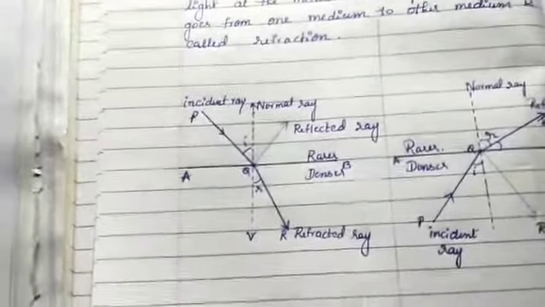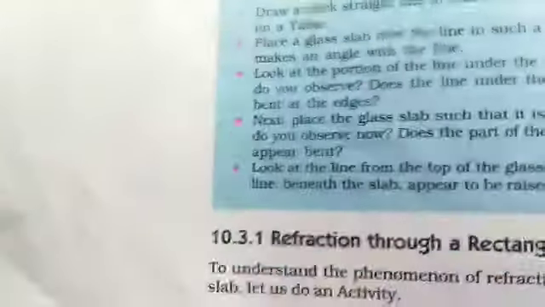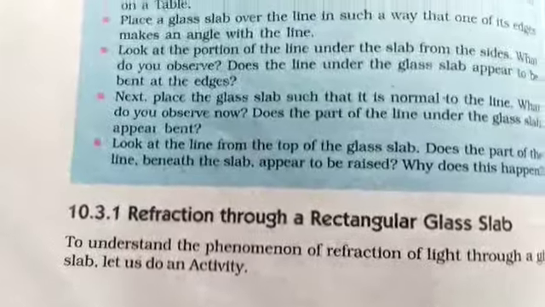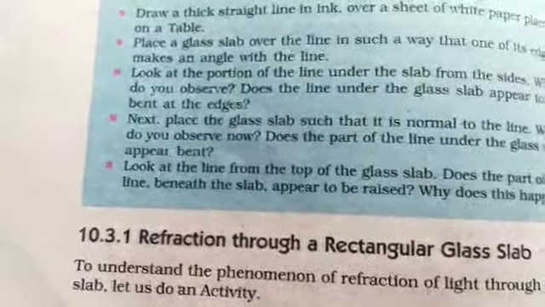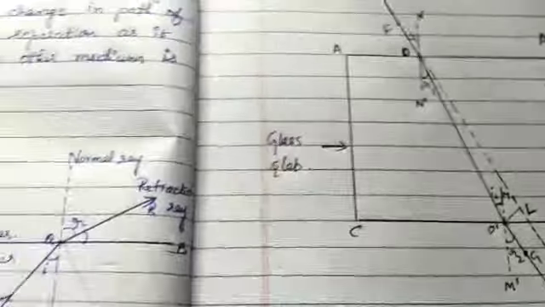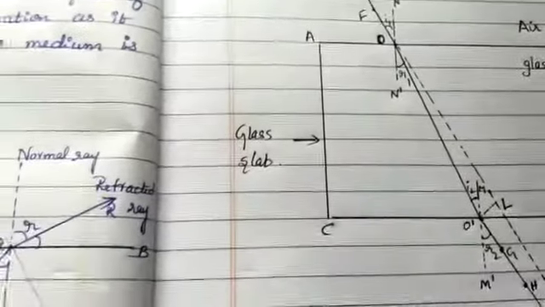Then next, refraction through a rectangular glass slab. Here see what will happen when light is incident on the rectangular glass slab. It is given in this, you just see this diagram.